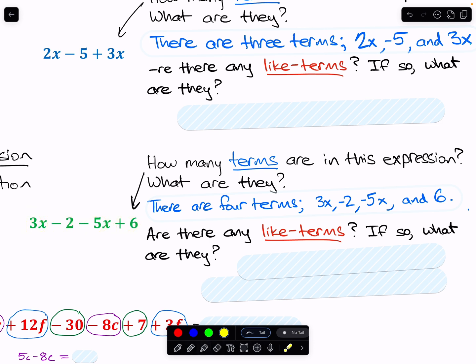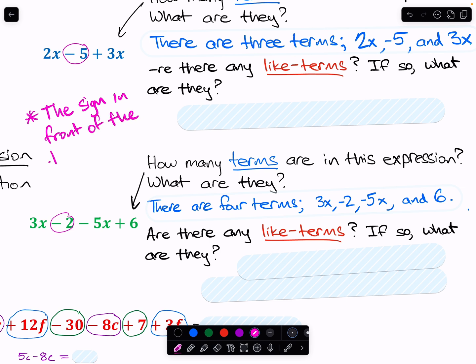One thing that's really important, go ahead and add this to your notes. We saw it up here, we saw it down here as well. It's important that the sign in front of the term stays with the term, it's attached to the term.